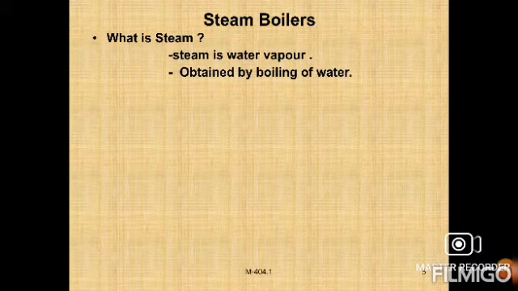And as a working fluid in a power plant, steam has the following advantages. What are the main advantages? High heat capacity. Steam has a high heat capacity and can be condensed and evaporated. Next, the work of compression is very small, right?